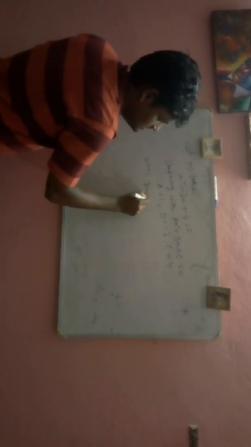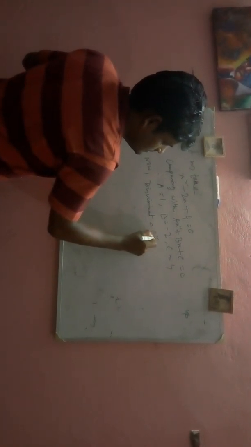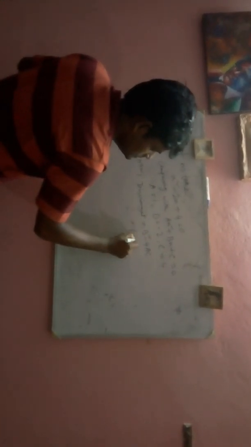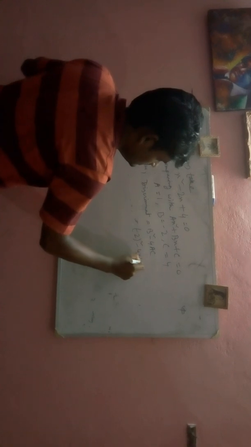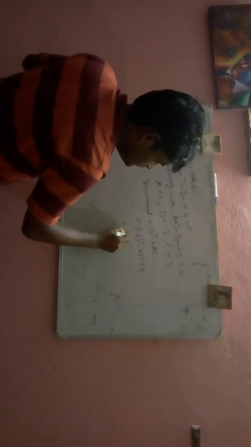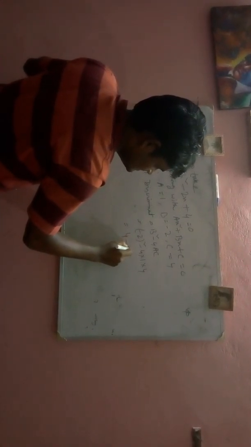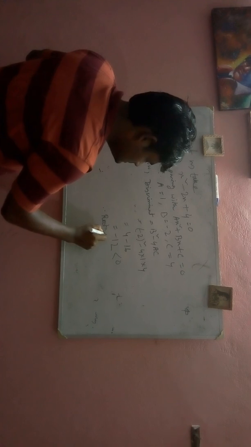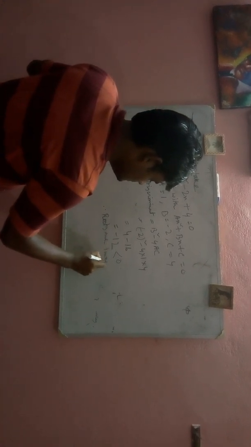Now, discriminant is equal to b square minus 4ac. Now, put these values here. Minus 2 whole square minus 4 into 1 into 4. That is 4 minus 16, that is minus 12. That is less than 0. Therefore, roots are imaginary.